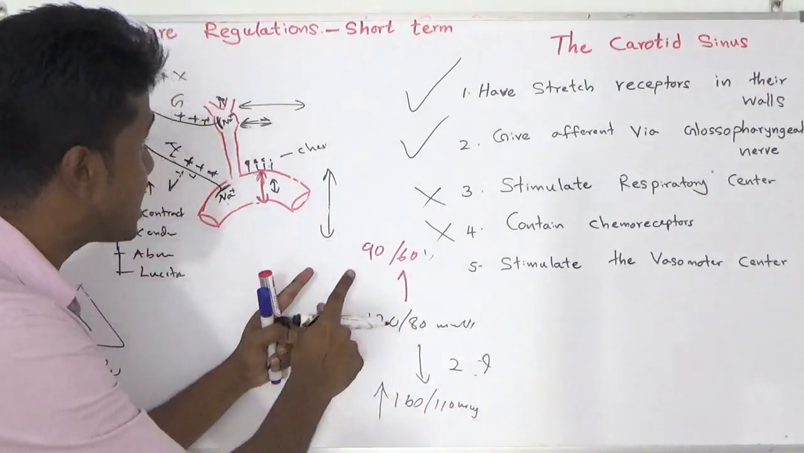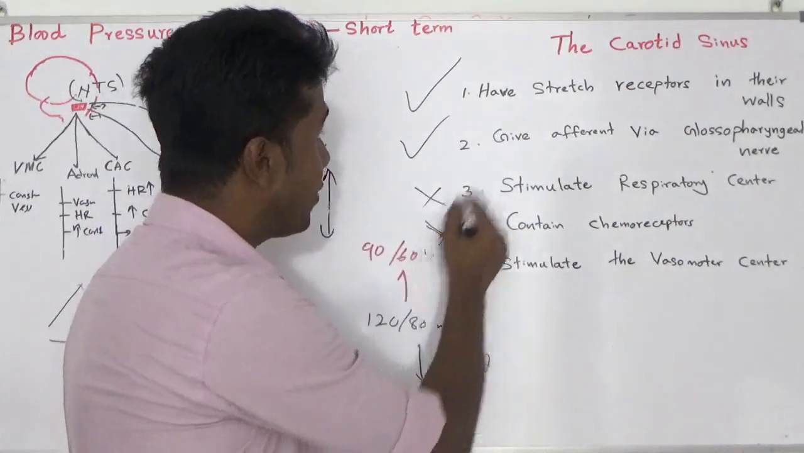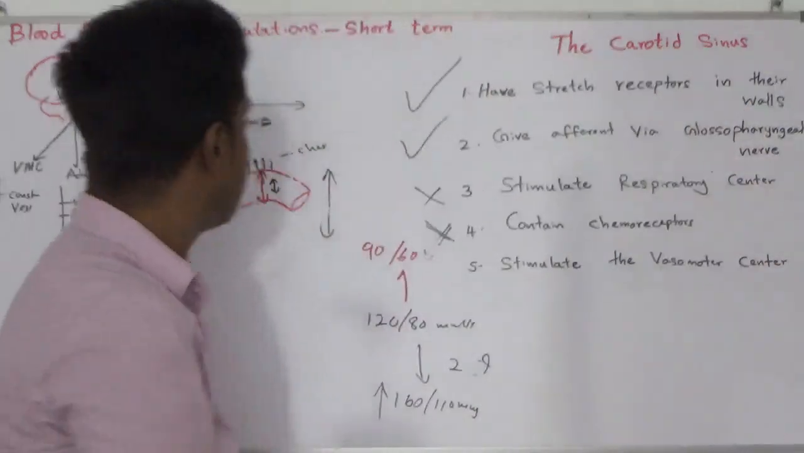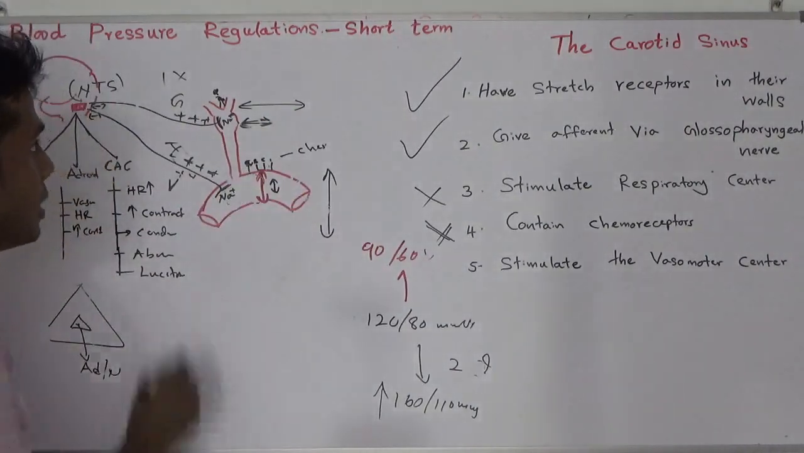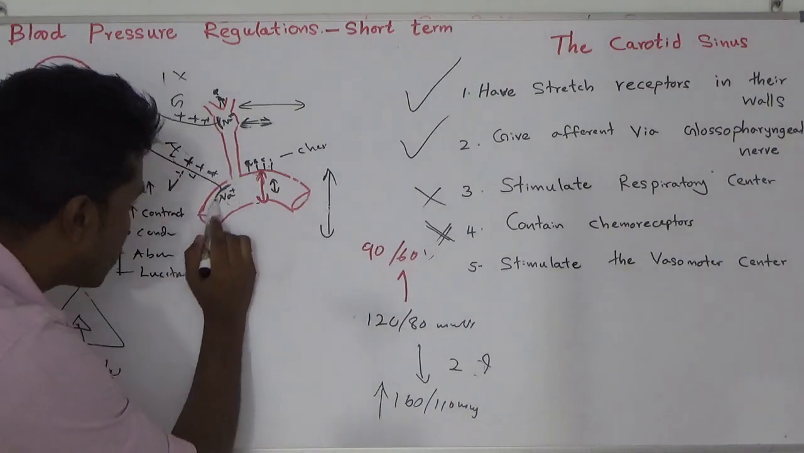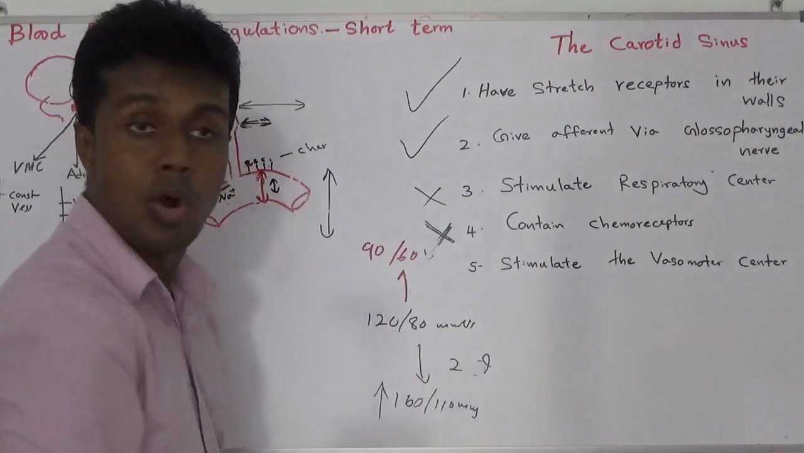But in this example, they say the carotid sinus contains chemoreceptors. Answer is wrong. If they said the carotid body contains chemoreceptors, then the answer would be correct. This one is called the carotid body. This one is called the aortic body. This one is called the carotid sinus. This one is called the aortic sinus. In that same scenario, this one is wrong.